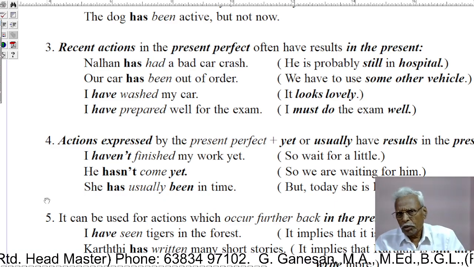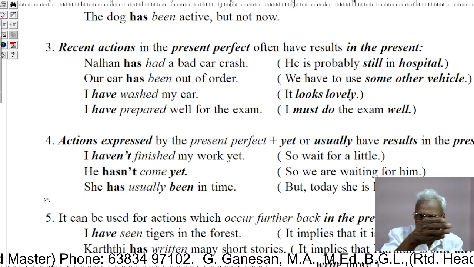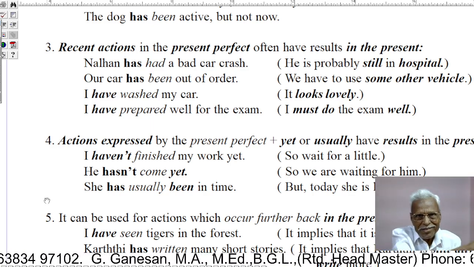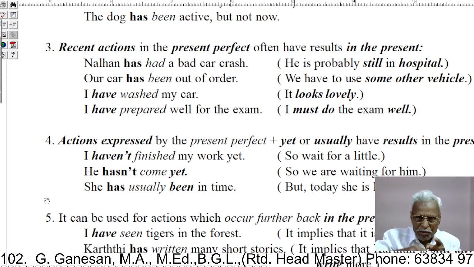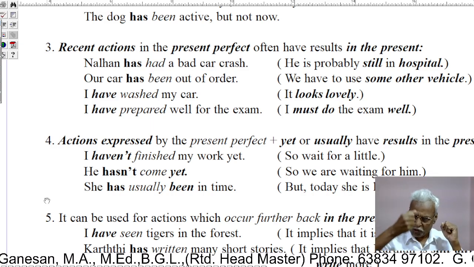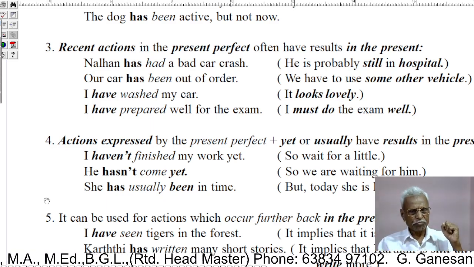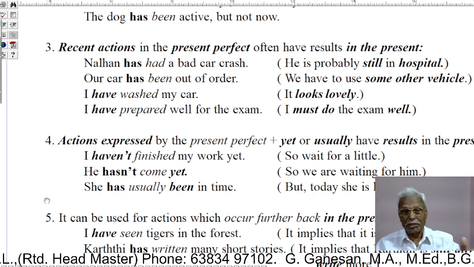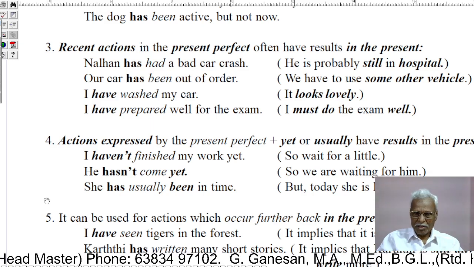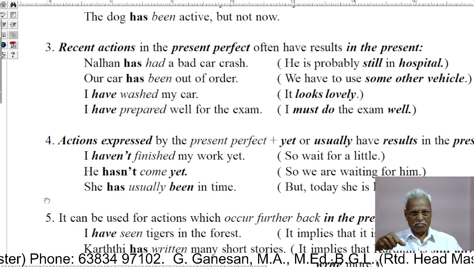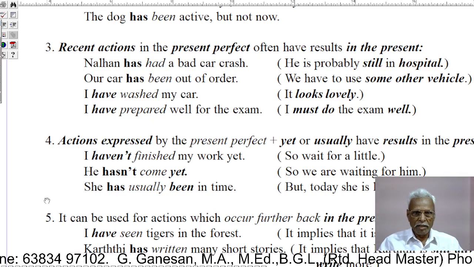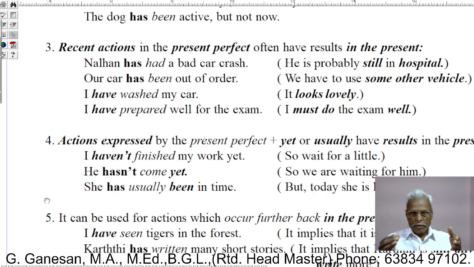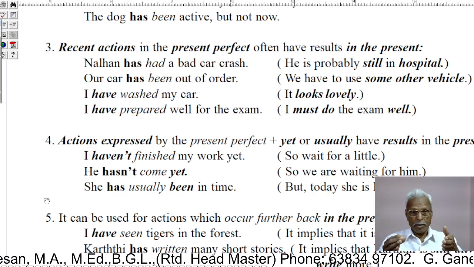That is, when actions happened recently and are expressed in the present perfect, they have a strong effect in the present. You see, Nalan has had a bad car crash.